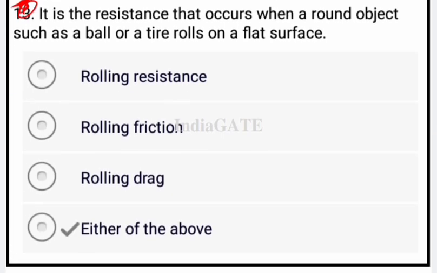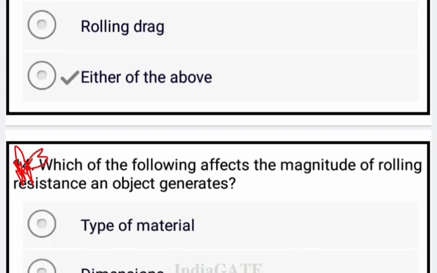It is the resistance that occurs when a round object such as a ball or a tire rolls on a flat surface. So the correct answer of this question. So there are four options. Option A rolling resistance, option B rolling friction, option C rolling drag and option D either of above. So the correct answer is option D, either of above. Now come to the next question.